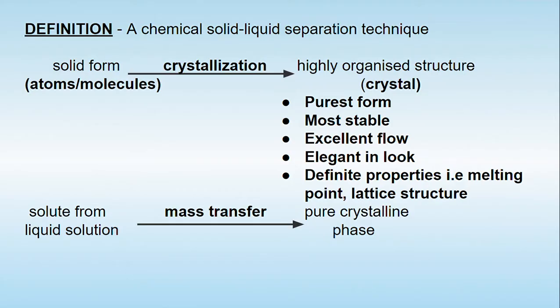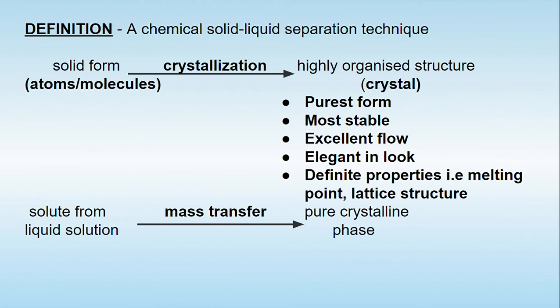Now, after understanding all these things, we can see that a solid exists basically in two different forms, the amorphous form and the crystalline form. So let's try to understand the meaning of the word crystallization. Crystallization is a unit operation, a chemical solid-liquid separation technique in which the solid form, which exists as atoms or molecules, is organized or converted into a highly organized structure known as crystals. So we can say that crystallization is a process in which amorphous forms are transformed into crystals.